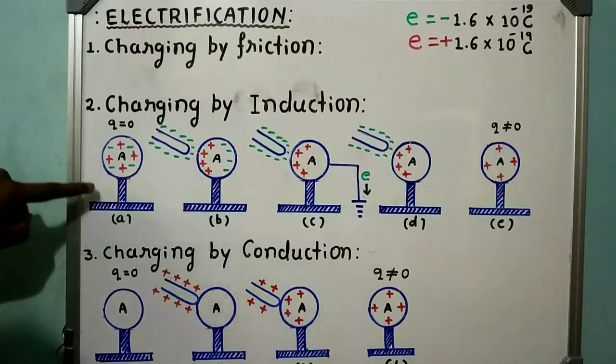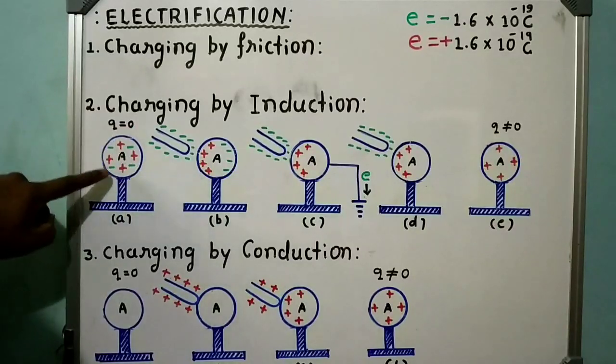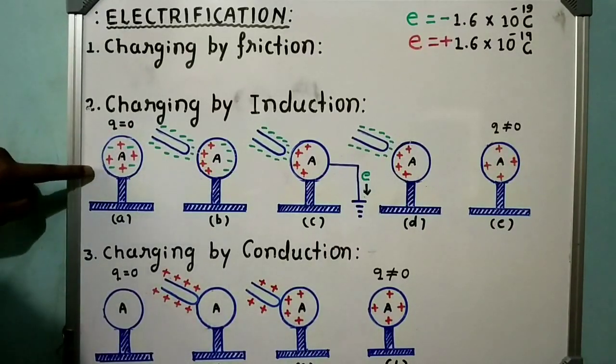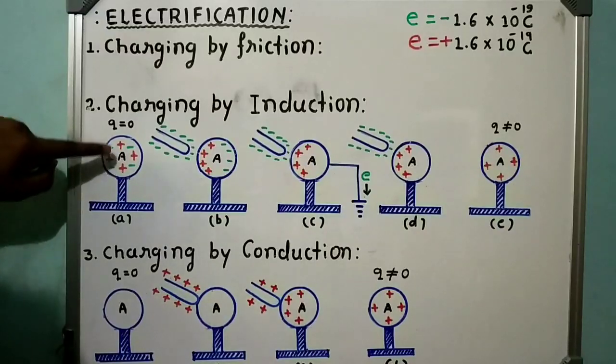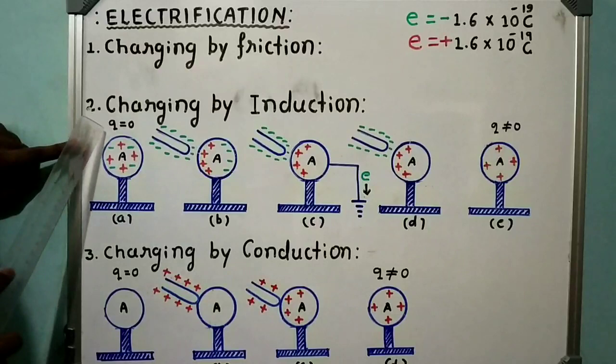Then what is the net charge on this conductor? 0. Hence this conductor A is considered a neutral body because, although it possesses charges, equal number of protons and equal number of electrons are there. That's why the net charge of this body becomes 0.